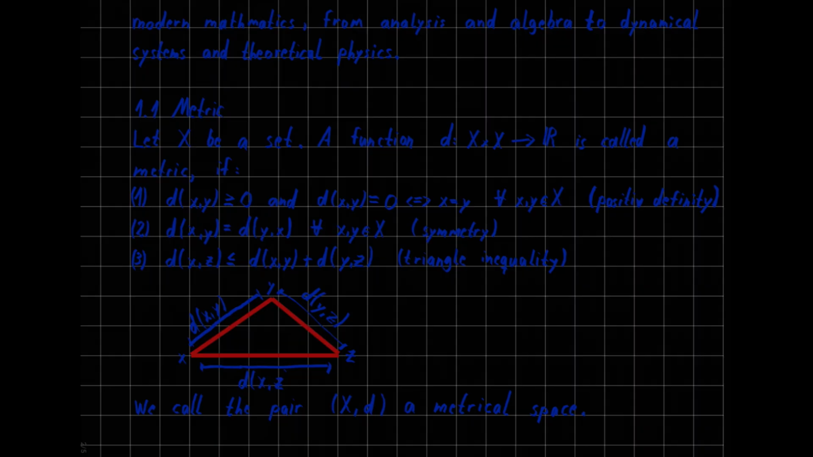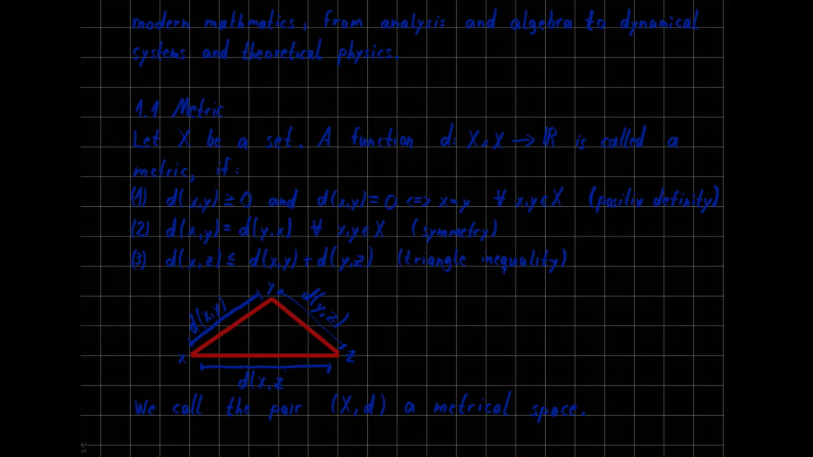Let's start with our first definition. Metrics and metrical spaces. 1.1. Let X be a set. A function d from X cross X to the real numbers is called a metric if d of x and y is greater or equal to 0 and d of x and y is equal to 0 if and only if x is equal to y for all x and y element of X. We call this property positive definiteness.